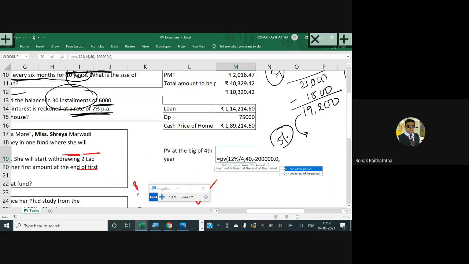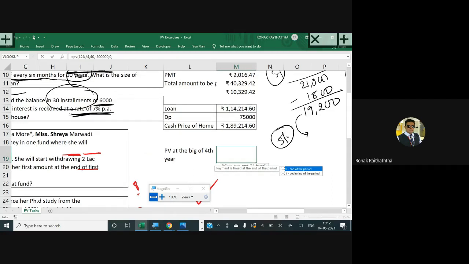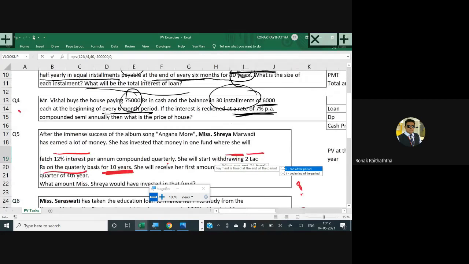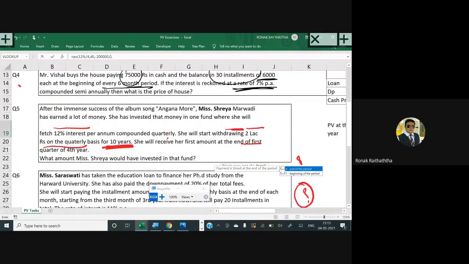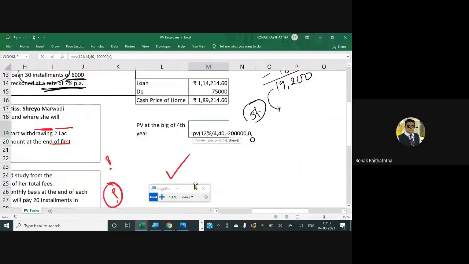The type. So sir, where she will invest, whether at the beginning of the quarter or at the end of the quarter. Is it given to us? Let's just check it out. She will start withdrawing 2 lakhs rupees on a quarterly basis for 10 years. She will receive her first amount at the end of the first quarter. So it's at the end, right? So if it is at the end of the first quarter she is receiving, that means it's the ordinary annuity, putting 0 for the ordinary annuity, closing the bracket.